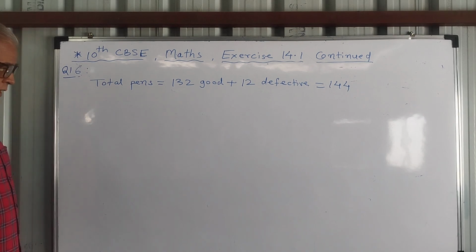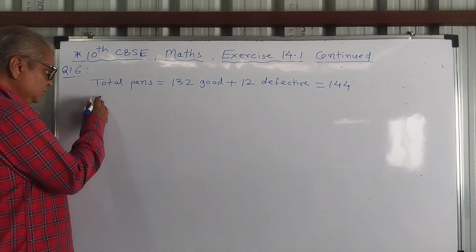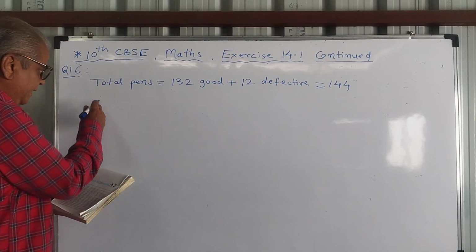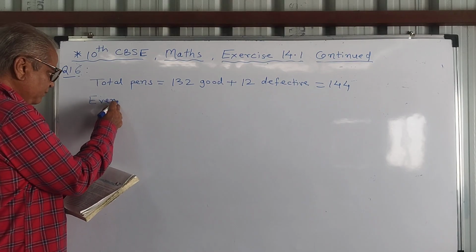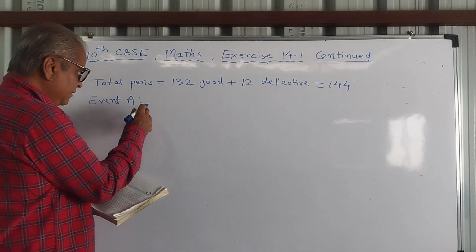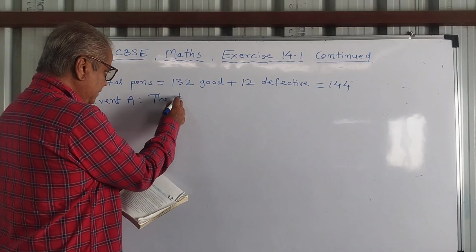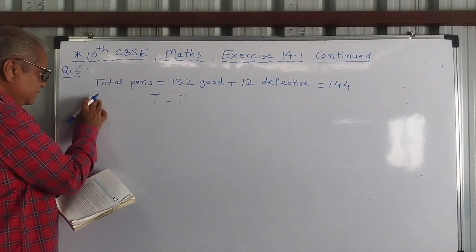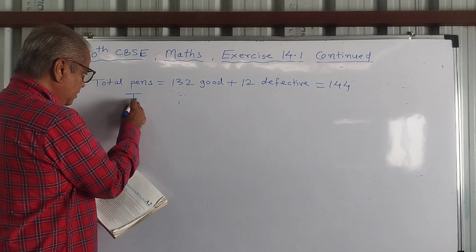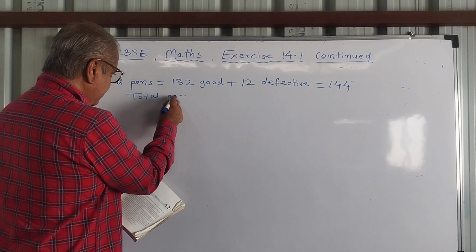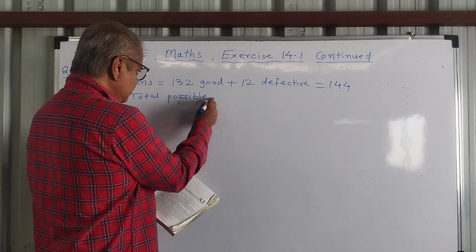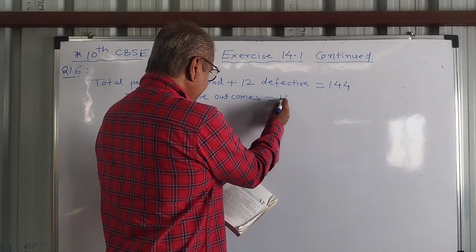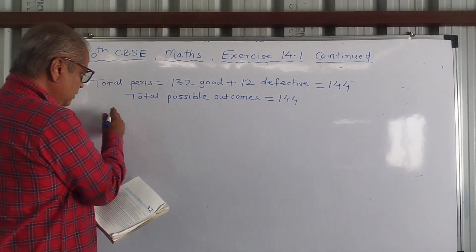But we need to write it very properly. First, only one event is there, so event A, no sub questions. Sorry, first I will write total possible outcomes. Total possible outcomes is equal to 144.